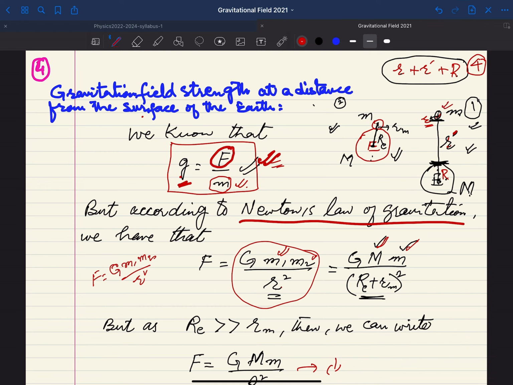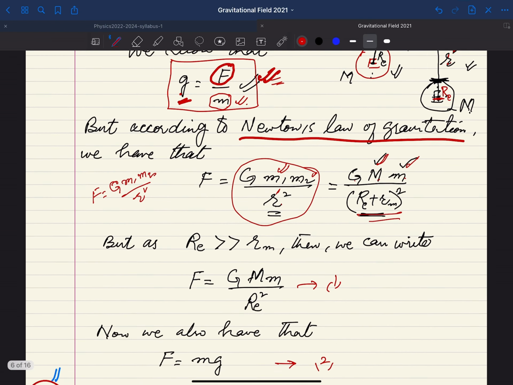This distance is basically r dash, from the center of the earth to the center of this body. So how can you write this? Capital G, capital M, small m, divided by Re plus Rm, where Re is the radius of the earth, and this r you can write as Rm. So this is the total distance.